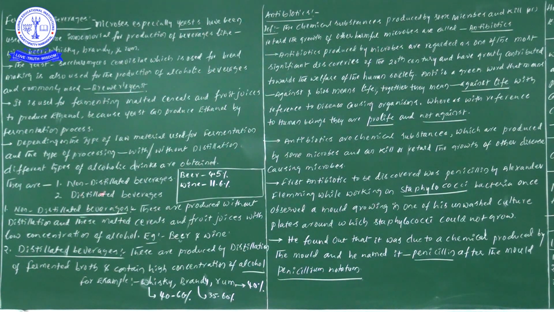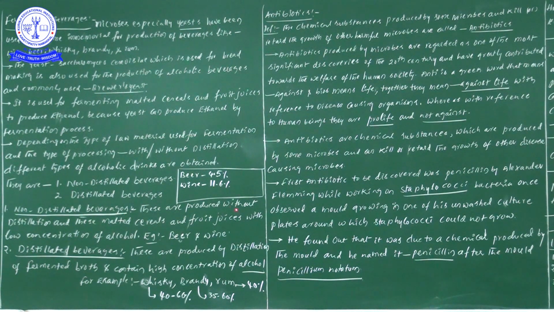The first one is non-distilled beverages, and the second one is distilled beverages. You know this point very well, because I already explained it in the Zoom classes, but to be on the safe side, I am giving it once more. Let us start with non-distilled beverages.